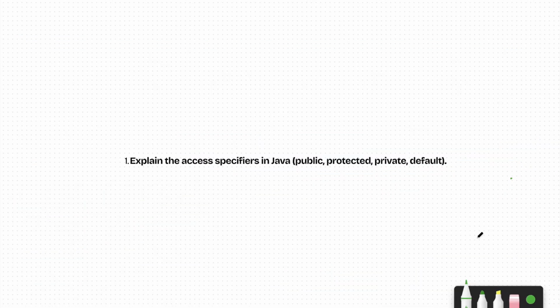So on your screen you have your first interview question, which is a very important and a very popular question for Java, which says that you have to explain the access specifiers in Java, which is public, protected and private as well as default. So if you are coding in Java, you must be familiar a little bit with these keywords and you must have used them somewhere. But right now I am going to explain in detail what these keywords do and what they actually mean. So we will learn about the public keyword, protected keyword, private keyword and the default keyword. This was an interview question which was asked in Meesho.